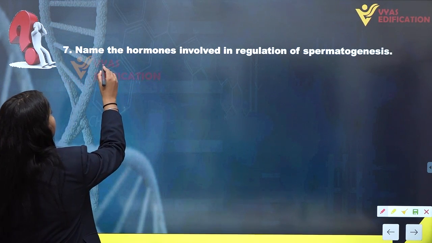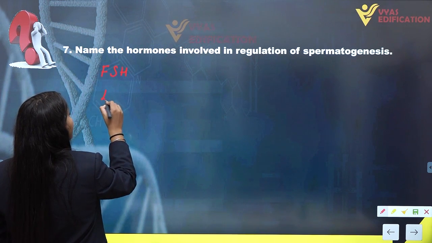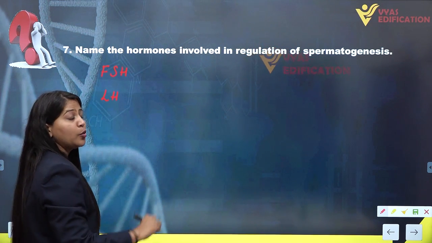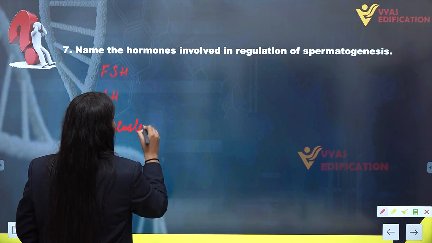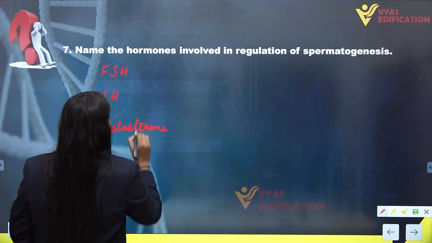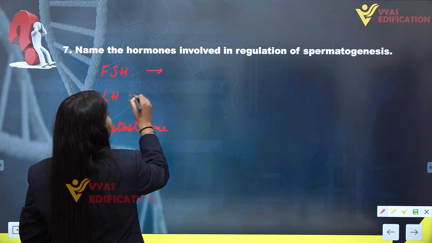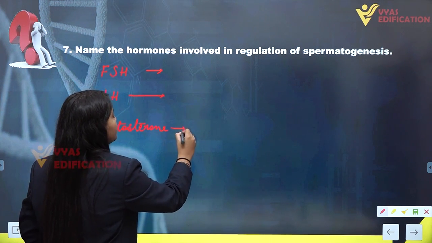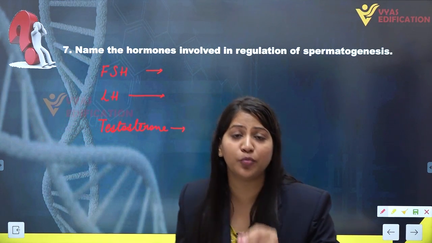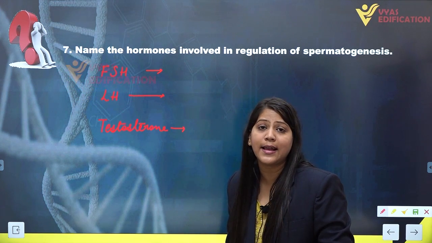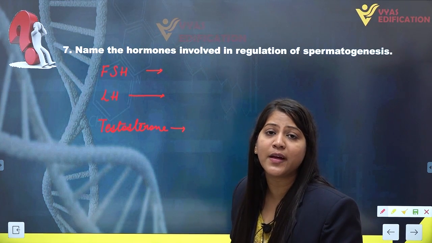That is, we have FSH, follicle stimulating hormone. Then next we have LH, luteinizing hormone, and the third hormone we have is testosterone. Now let's discuss all of the functions. First of all, FSH, follicle stimulating hormone, is actually stimulating the Sertoli cells to provide nutrition for the developing sperm cells or male gametes.